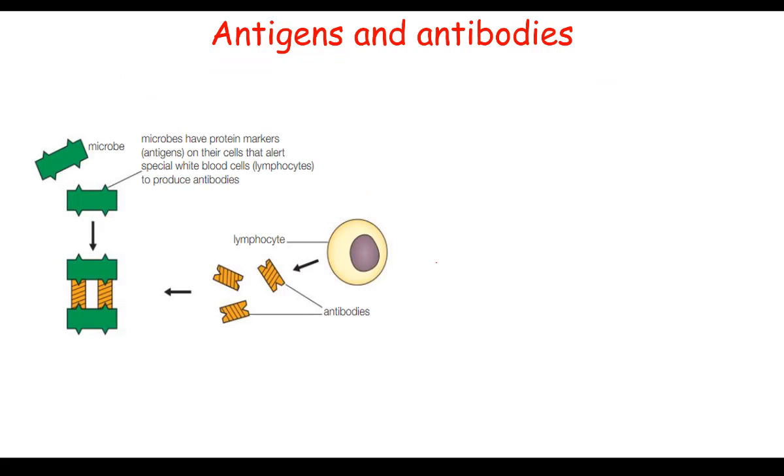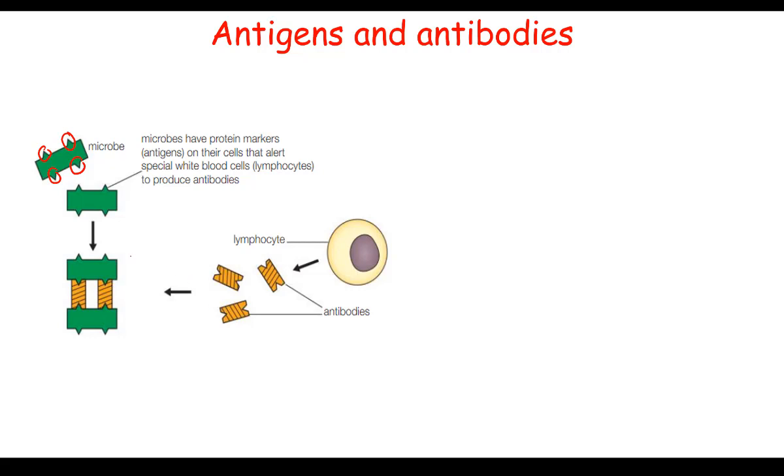Now, this bit shows their actual role in immunity and fighting infection. So, as I say, the microbes or the pathogens have these little proteins on their surface. So this little microbe has 4 antigens on its surface. They are little proteins, and they tell the white blood cell that this does not belong to my body. So when these get into your body, your lymphocytes recognize them, and they start to produce antibodies which have a complementary shape to the antigen.